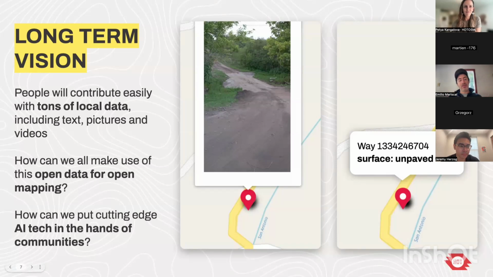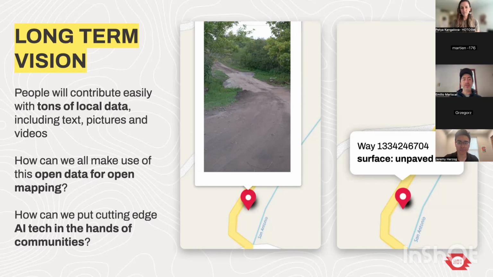If we have a picture, in this case of a road, that's one use case. If we have a picture of a road with a location that was obtained from a chat that was shared by someone, it will be possible to extract OSM tags from that image, and then we can use those tags to edit and update OSM.